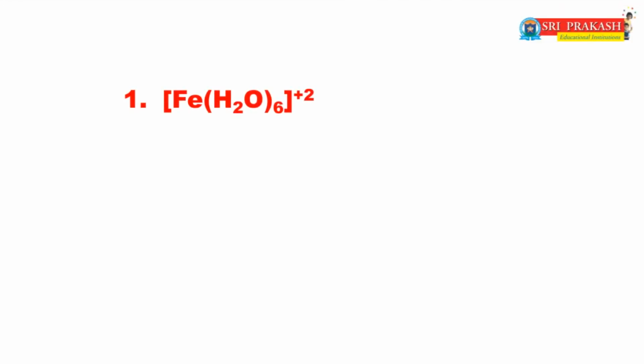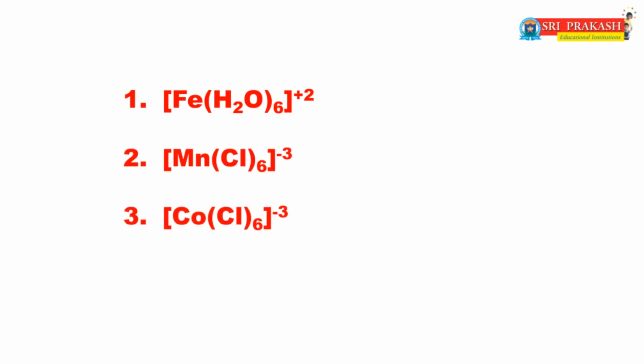Dear friends, we will find the hybridization, magnetic property and magnetic moment of the following complex compounds, or coordination compounds. Those are [Fe(H2O)6]2+, whose IUPAC name is hexaaquairon(II) ion.